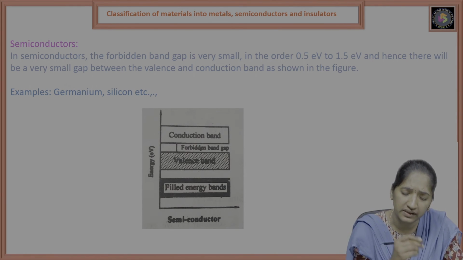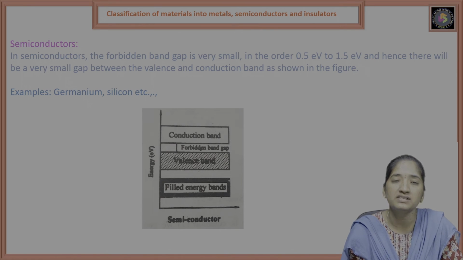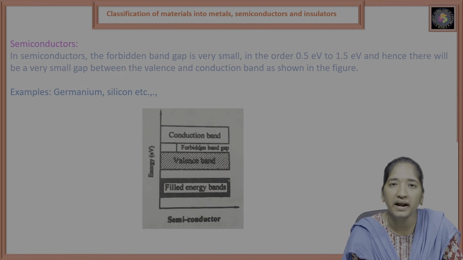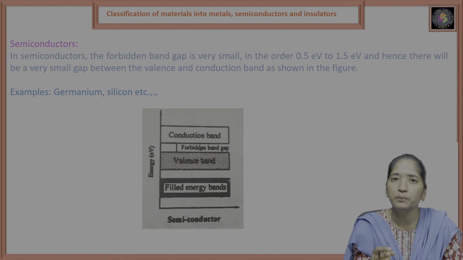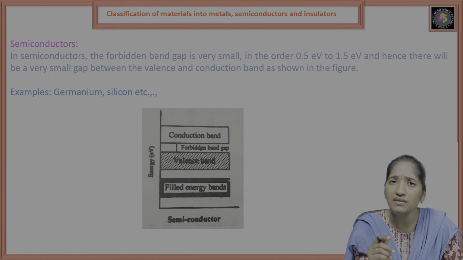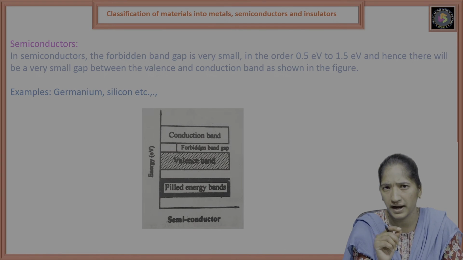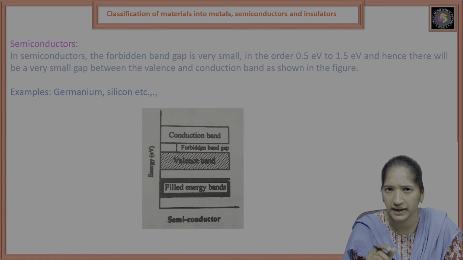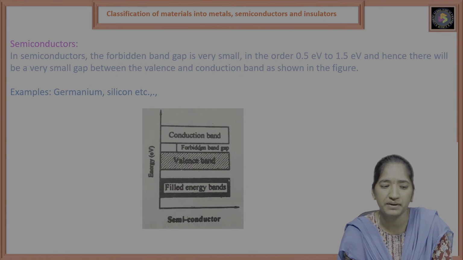When we increase the temperature, the electrons move from the valence band to the conduction band, so they produce some current, because it has a very small forbidden band gap. So these are the semiconductors.